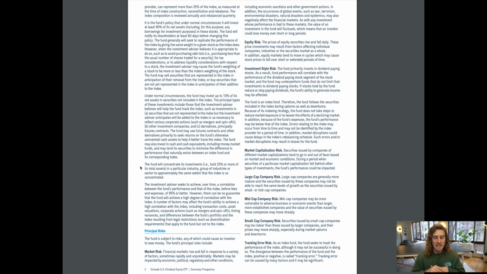The fund will concentrate its investments, i.e., hold 25% or more of its total assets in a particular industry, group of industries, or sector to approximately the same extent that the index is so concentrated. The investment advisor seeks to achieve over time a correlation between the fund's performance and that of the index, before fees and expenses, of 95% or better. However, there can be no guarantee that the fund will achieve a high degree of correlation with the index.